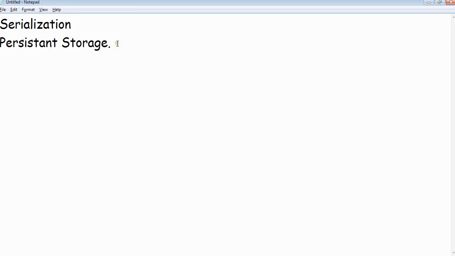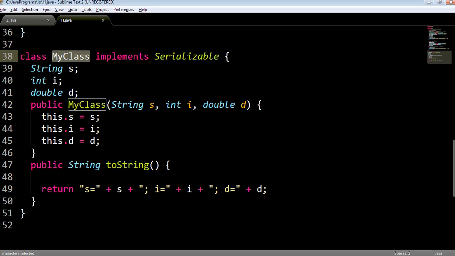The persistent storage can be a file or a database. So in this program we are going to save the object of class MyClass into a file, and again we will retrieve that particular object from the file, and we will also see the contents of the file that is containing the object, and we will view that the object is in the form of binary, that is, it is not readable.